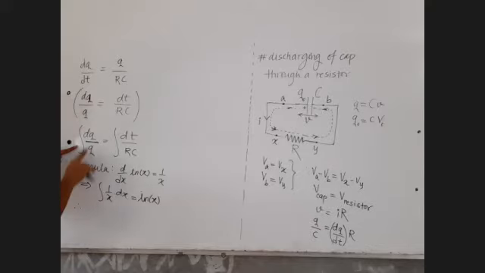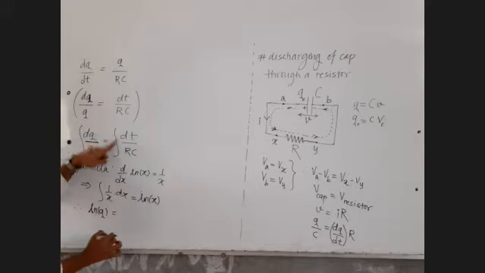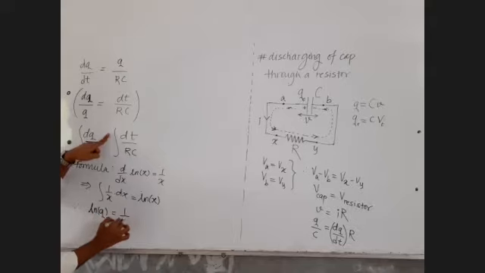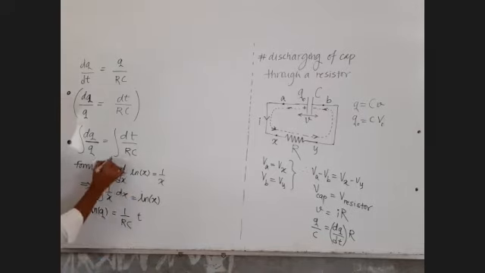Therefore using this formula, integration of 1 upon x dx, here we have 1 upon q dq, that will be equal to ln q, that log is of course to the base e, so I am writing it as ln q is equal to 1 upon RC out of integration. R is a constant, C is a constant, out of integration. Integration of dt is t.